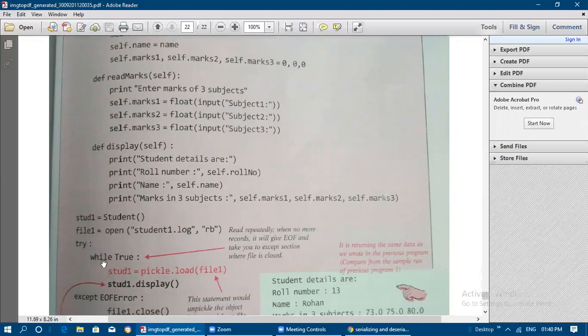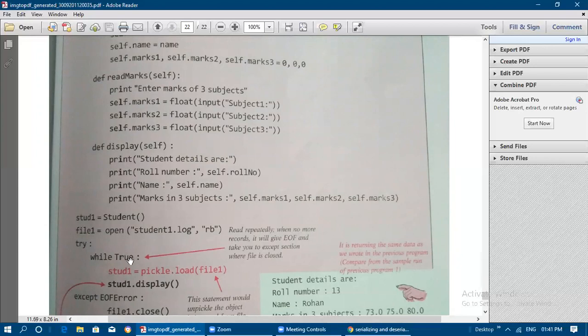We have written the statement try, while True. It is going to read repeatedly. When there are no more records, it will give EOF and take you to the except section, where the file is closed. If no more records are available, it will reach the end of file, execute that statement, and then the file will finally be closed.